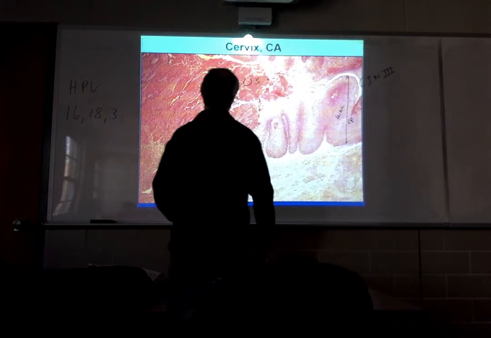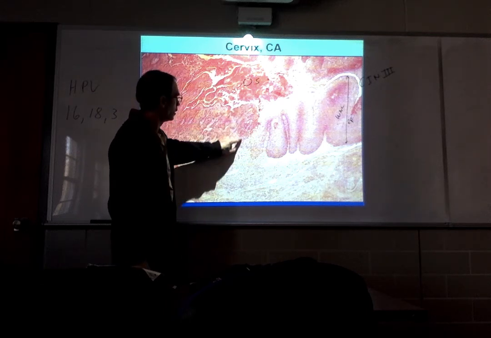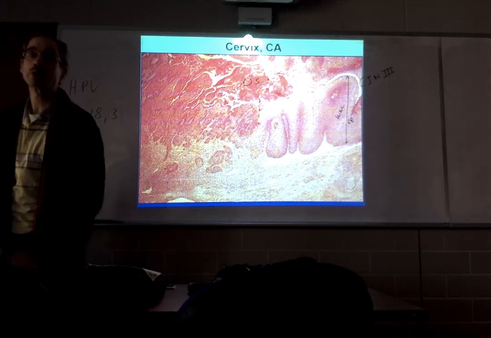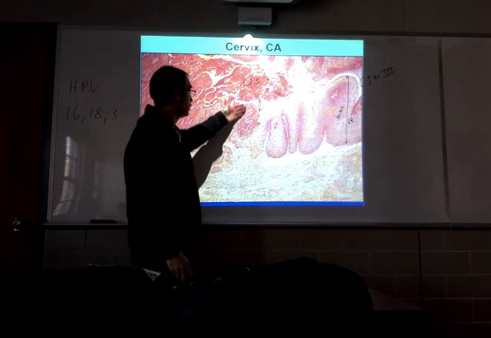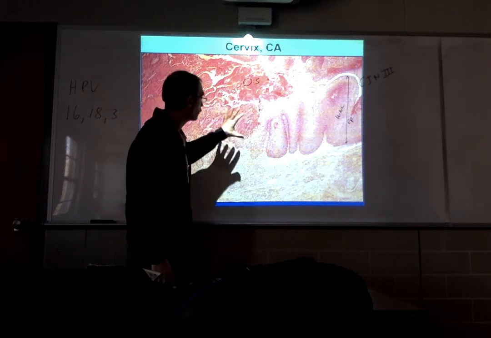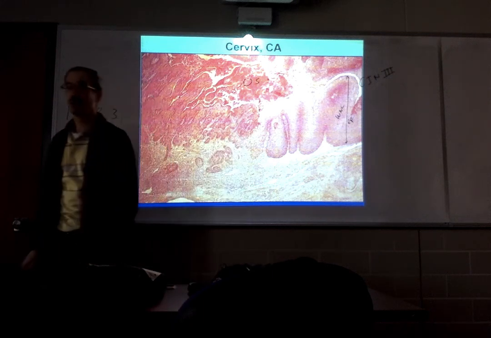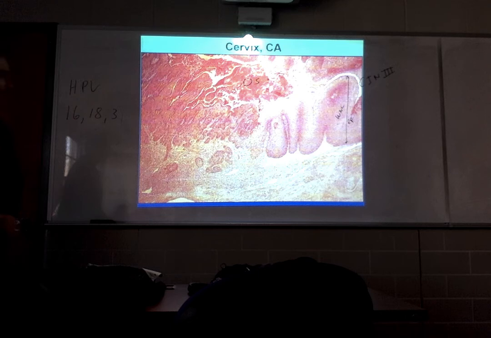Take a look over here to the left. Look at this part of the epithelium. You've got this dark staining pattern throughout. That's because the cells are all crowded together, and the NC ratio is very high. Clearly, this part of the epithelium is not maturing properly. Now, if this were the only problem with the cervix, you'd say, oh, that's dysplasia. That's probably carcinoma in situ. Unfortunately, that's not the only problem here.